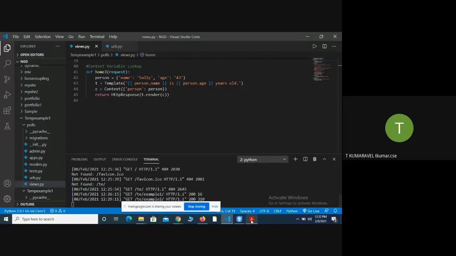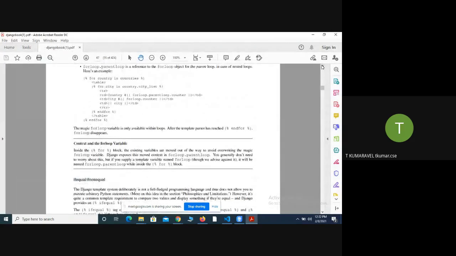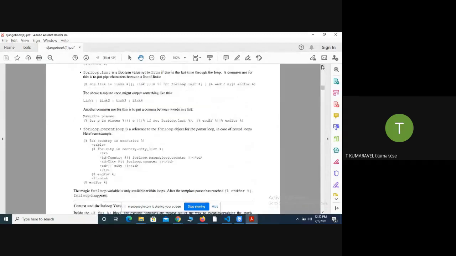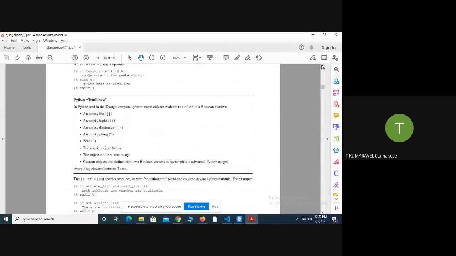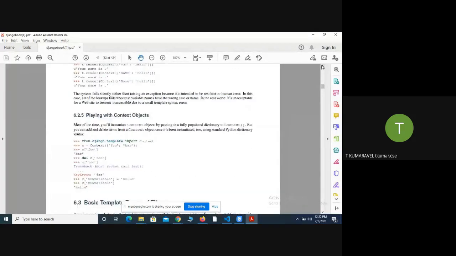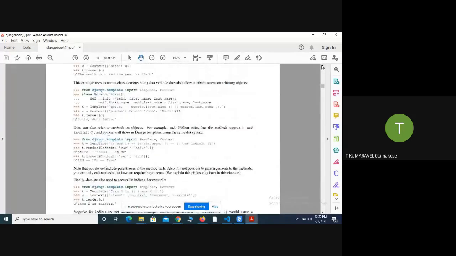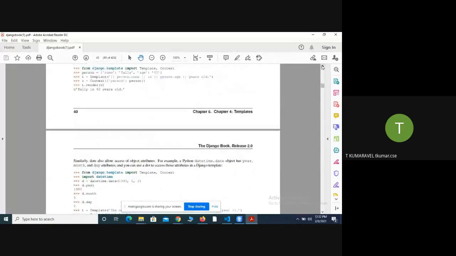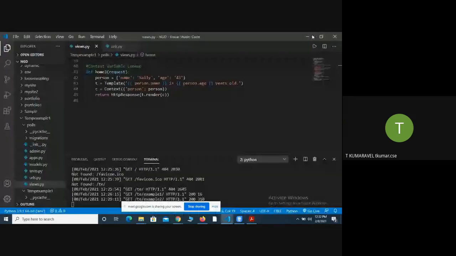In your book syllabus, this can be specified as the lookup method. This is called context variable lookup. Okay, do you have any queries? I will run the program, and you will get a clear idea.